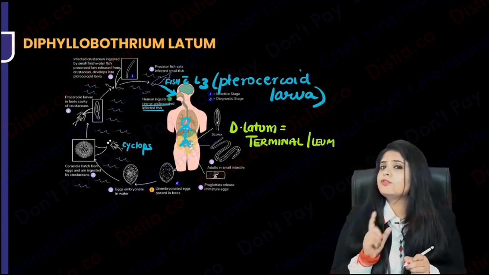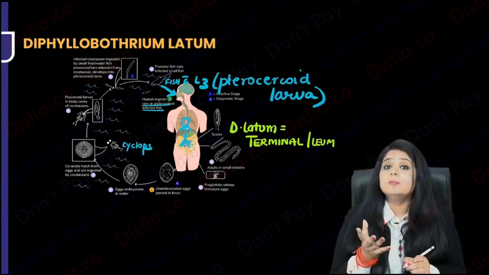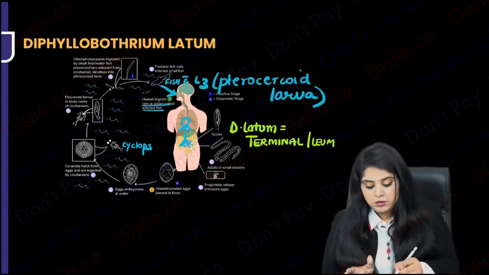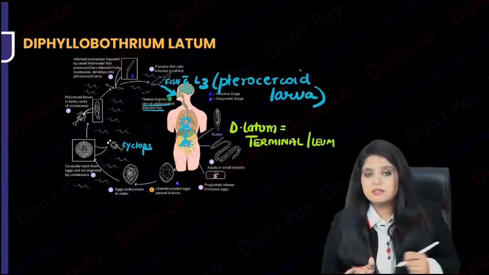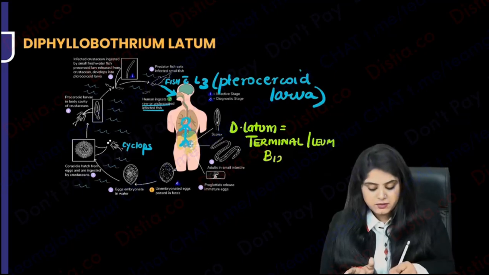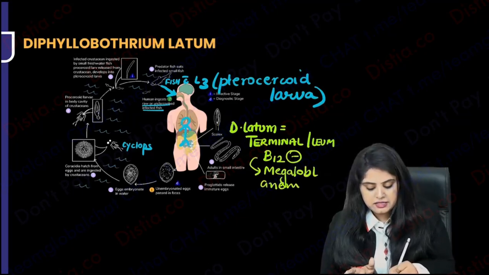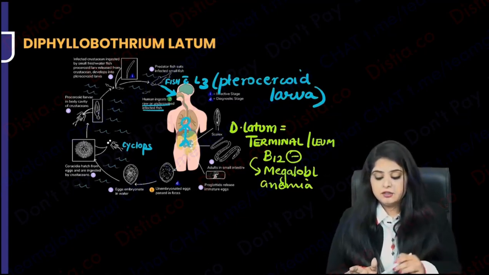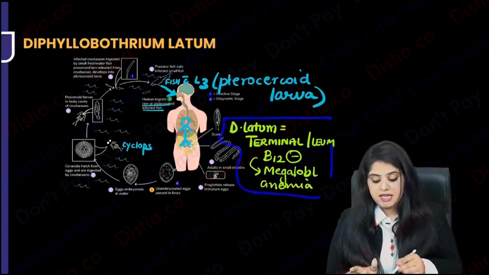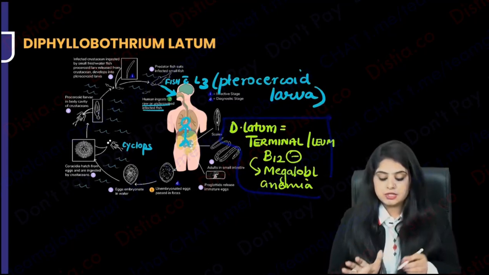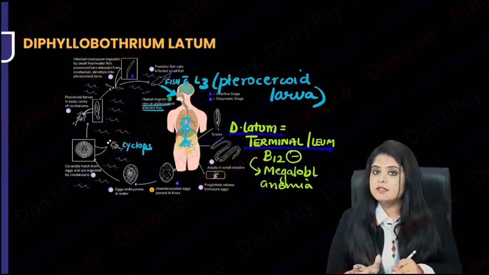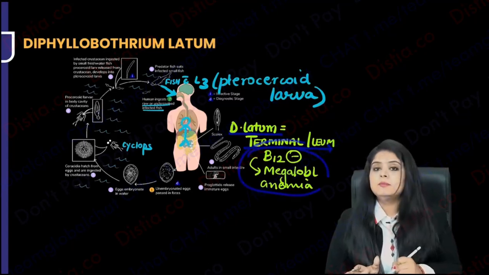Think. What gets absorbed from the terminal ileum? Vitamin B12. But if Diphyllobothrium goes and attacks the terminal ileum, the B12 absorption is not going to occur, and the patient is going to suffer from megaloblastic anemia. Right? So repeating, this is a very famous pathology, medicine, microbiology integrated question. D latum goes and attacks the terminal ileum. Thus the patient has B12 deficiency.